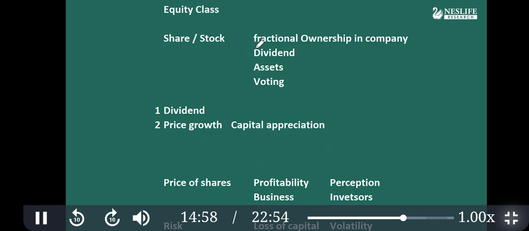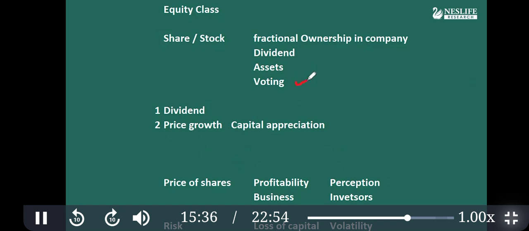Now, as of now, focus on the shares. Keep the mutual fund aside. So when you buy shares, you are entitled to get dividend. If the company is closed down and assets are liquidated and distributed, the shareholder will get the remaining assets. Practically, it never happens because when a company dies, it is mainly because of huge loans, and when the lender takes the money, the shareholder gets nothing. For example, if Anil Ambani's company is liquidated, shareholders will not get anything because lenders will take everything. But theoretically, they have the right on the assets.